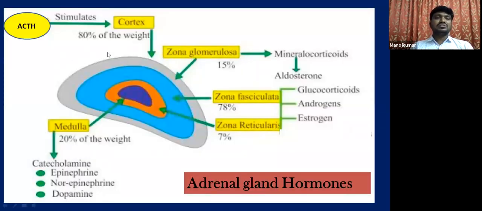So this picture gives a clear view about the functioning and the release of different hormones from different parts of the adrenal gland. So zona glomerulosa, zona fasciculata, zona reticularis, medulla. So these are all the different hormones produced by the adrenal gland.